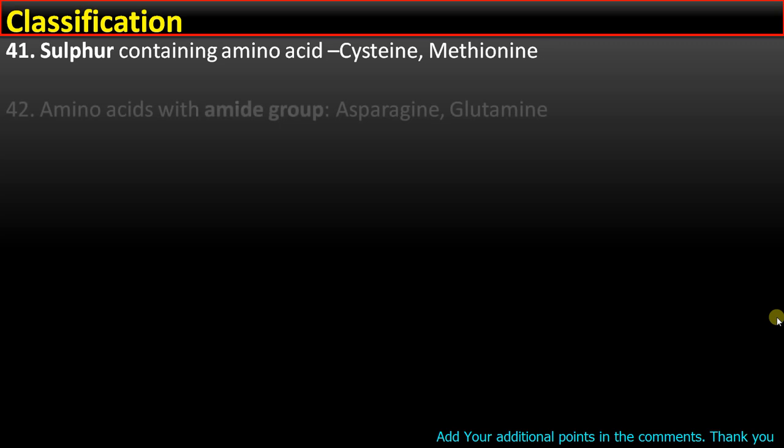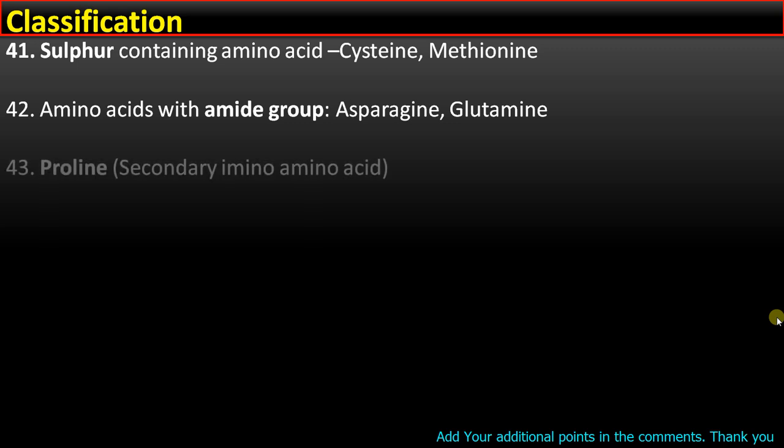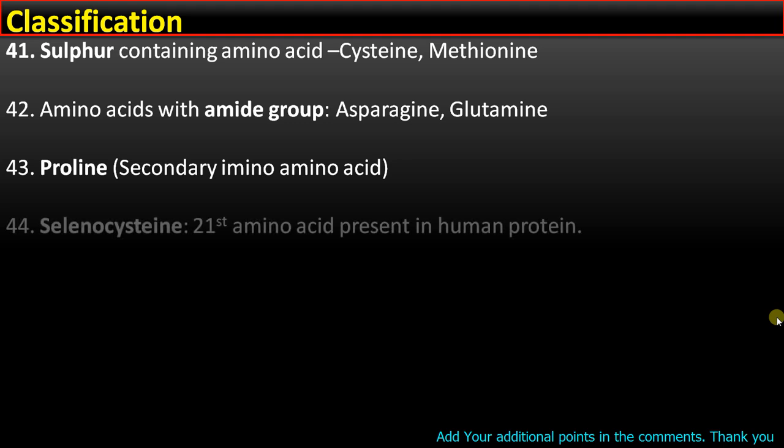Point number 41. Sulfur containing amino acids are cysteine and methionine. Point number 42. Amino acids with amide group are asparagine and glutamine. Point number 43. Proline is a secondary amino acid. Point number 44. Selenocysteine is the 21st amino acid present in human protein.